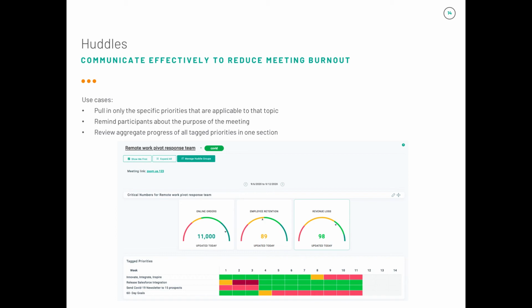Your meeting rhythm sets the tone and pace at your company for what needs to get done and how. Within each participant's update section, only priorities within the huddle tag will appear. That way, instead of each participant's updates being flooded with 100% of their daily activities, the discussion can be clearly focused on only relevant information. Additionally, you can review your team-specific critical numbers within your daily or weekly huddles. With a narrowed focus, you'll be able to facilitate daily and weekly huddles that promote efficient and open lines of communication.